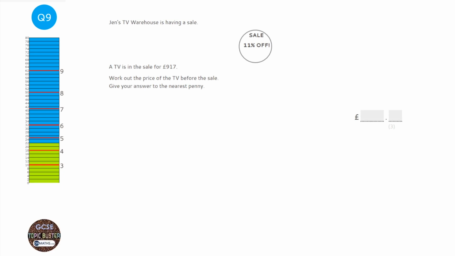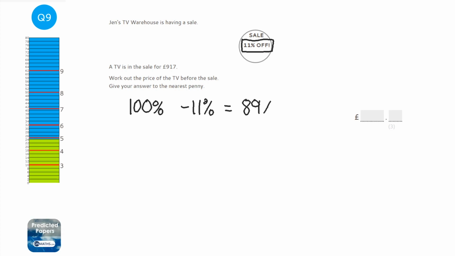The easiest way to answer this question on the calculator paper is to think in terms of multipliers. Multipliers are a nice easy decimal you times something by to do whatever the question's asking you to do, so either increasing it by a percentage or decreasing it by a percentage. So if we ignore the second part of the question, just focus on this bit, 11% off. We always start off with 100%, always, and 11% off would have taken away 11% from that. So that's going to leave us with 89%.